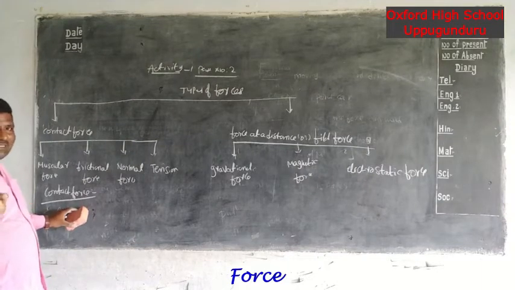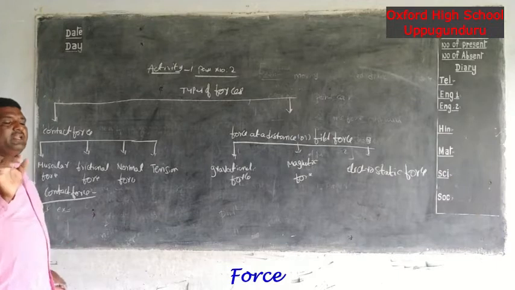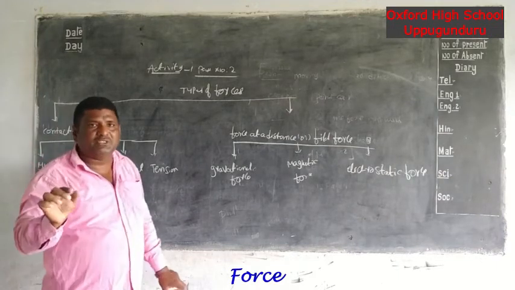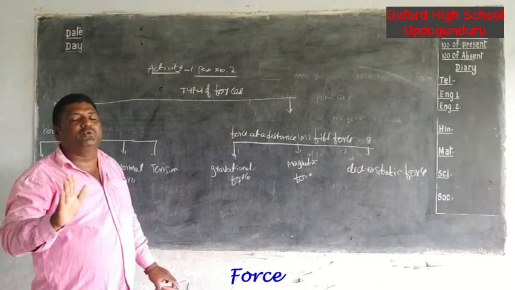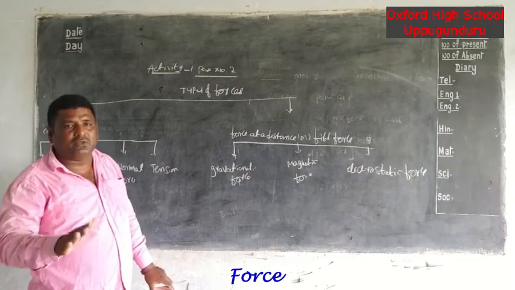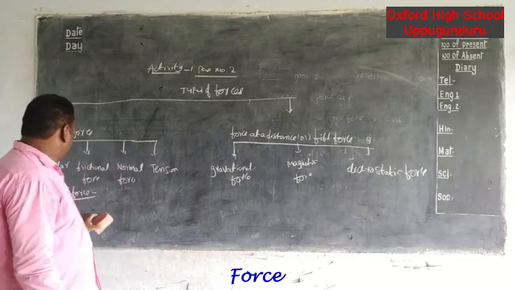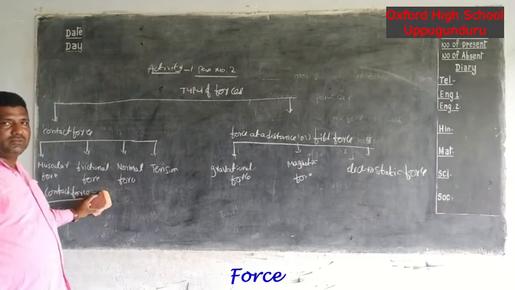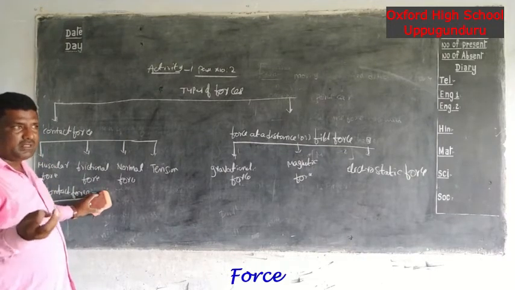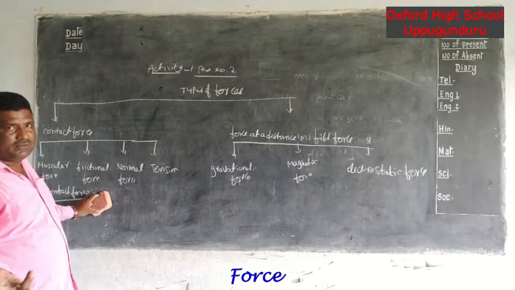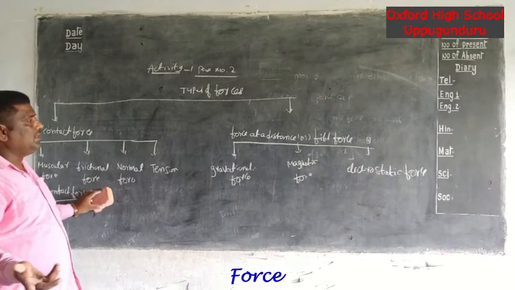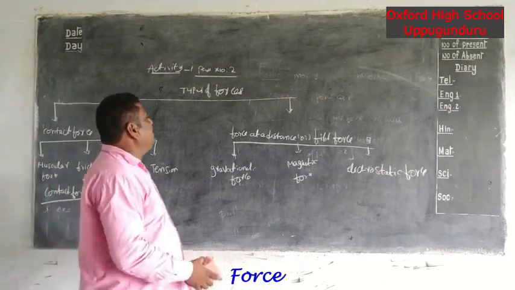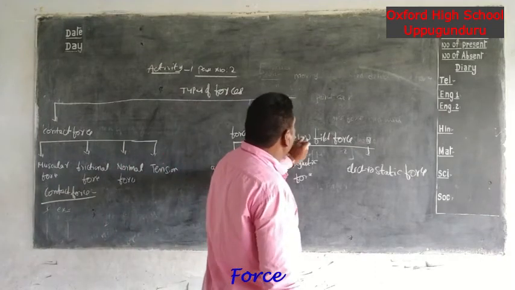The force existing between any two interacting objects that are directly touching each other is called the contact force. Example: muscular force, frictional force. Okay, understanding all. Next, what is the definition of the force at a distance or field force?